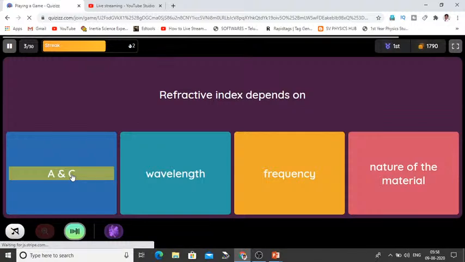So 3 in a row. Let's see. I'm in the top. Aisha is second. Sumangal is third.